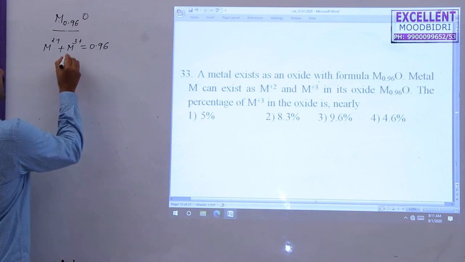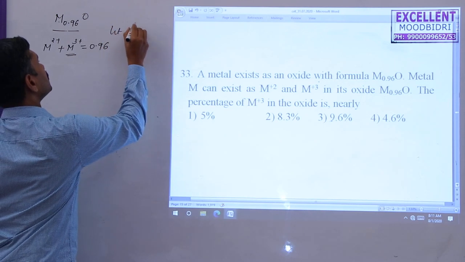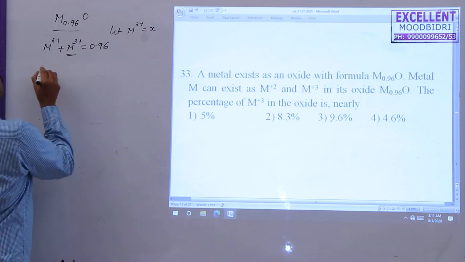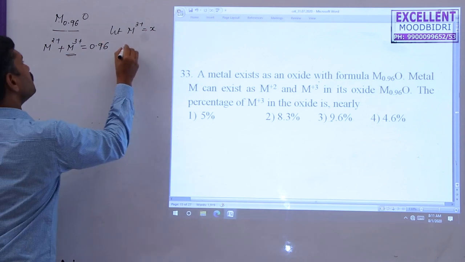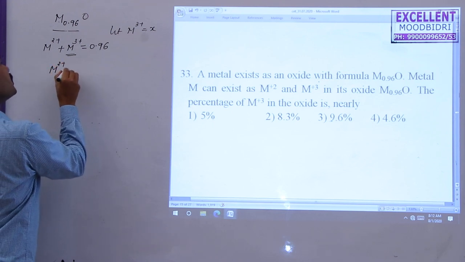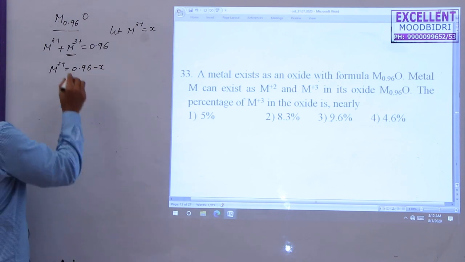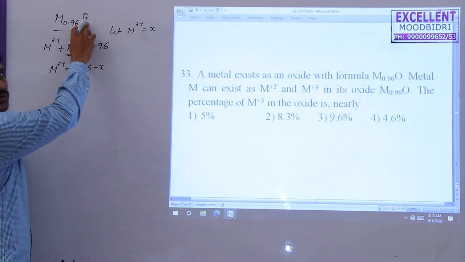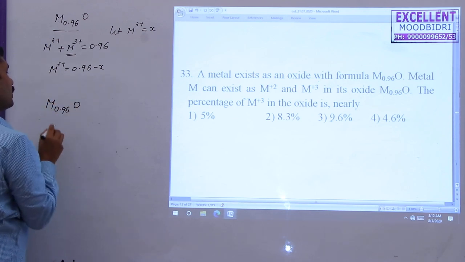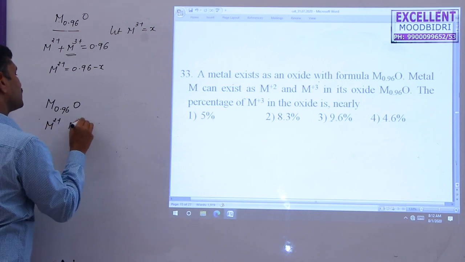So you just assume that the M3 plus composition is taken as X, this is the assumption. Therefore the M2 plus composition is equal to 0.96 minus X. Now I substitute in this formula to find the charges. Given M0.96 O, there are 2 compositions here, M2 plus and M3 plus.